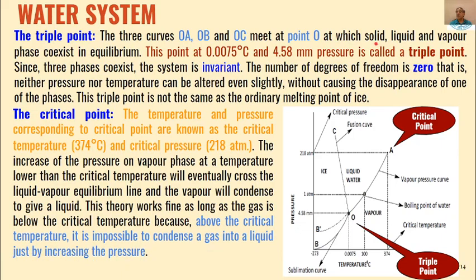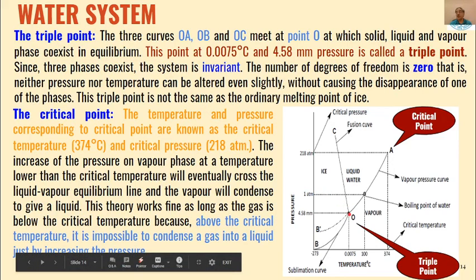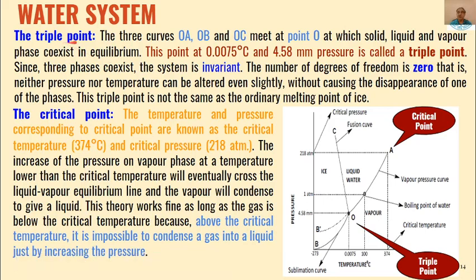So you can see that where the three phases, that is solid, liquid and vapor phase, coexist in equilibrium, that point is called the triple point. And as I have told you, at the triple point there will be a specific temperature and pressure, and if any of these is changed from this value, then those three phases cannot coexist. These three phases can coexist together only at the triple point.